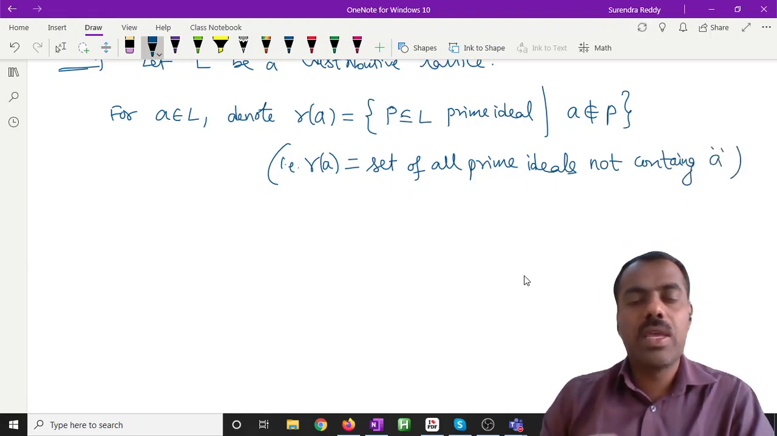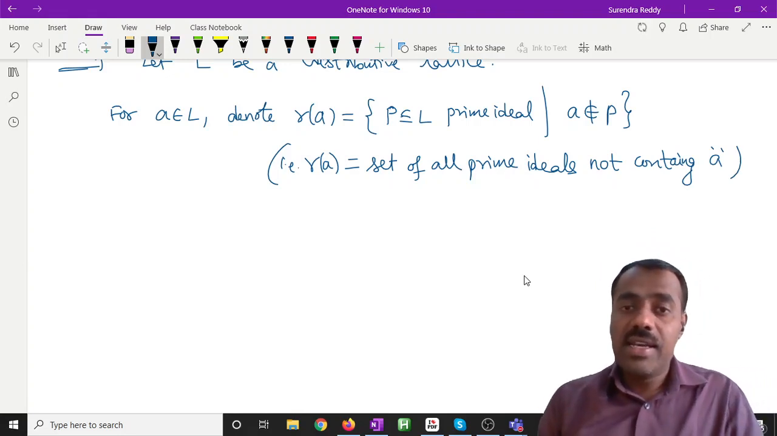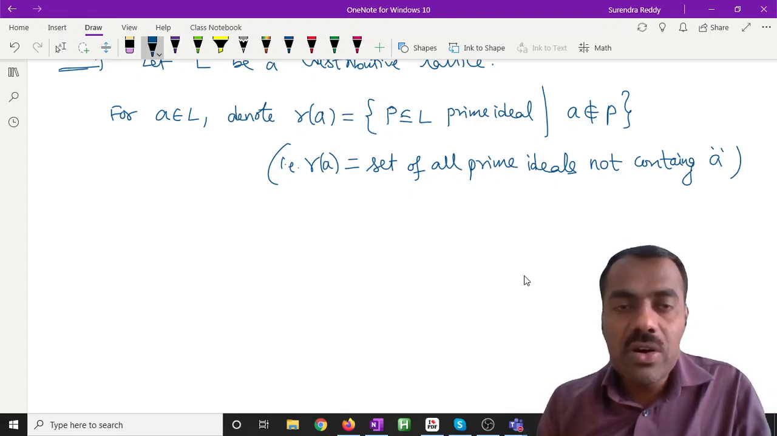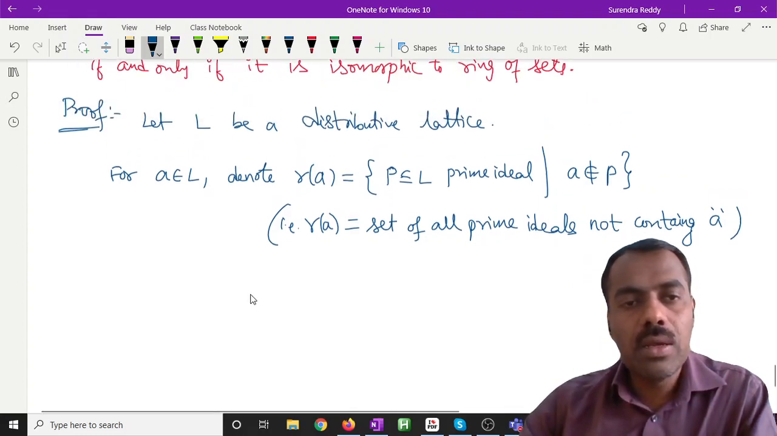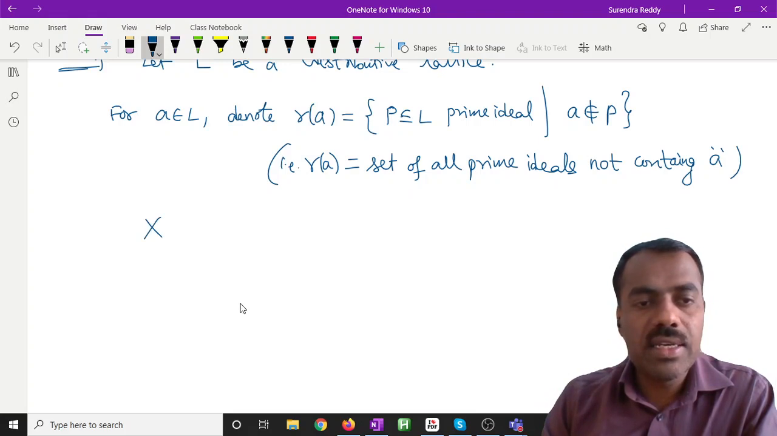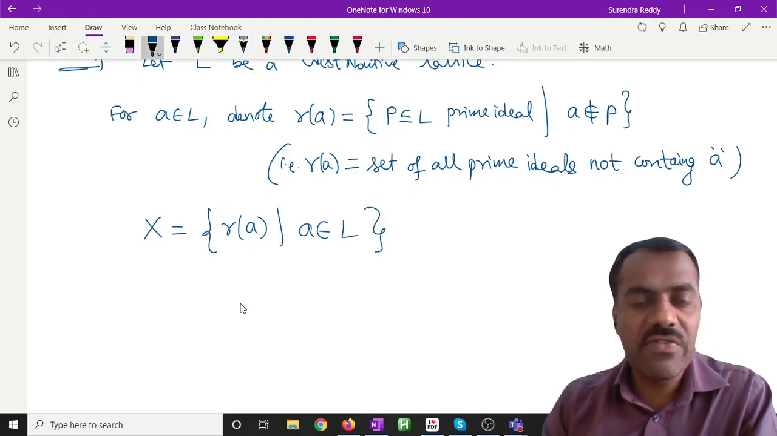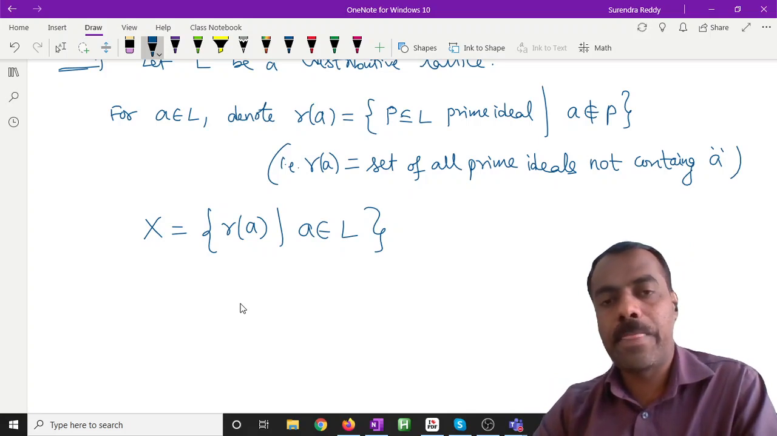Is this clear? So our R of A is the set of prime ideals that don't contain A. Now you call it X. X is nothing but all such sets: for every A in L, you take R of A. That is our X.